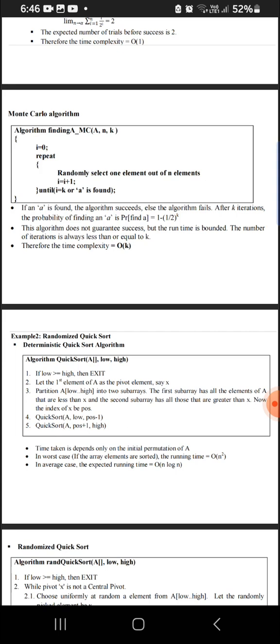Here the iterations are always less than or equal to k. Therefore the time complexity is order of k. The other one was order of 1.